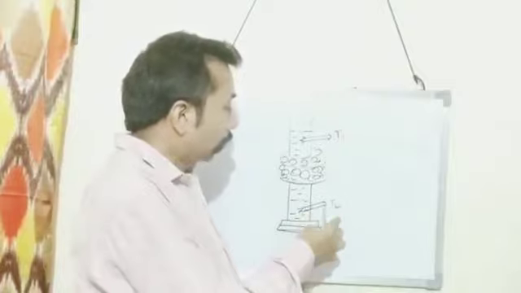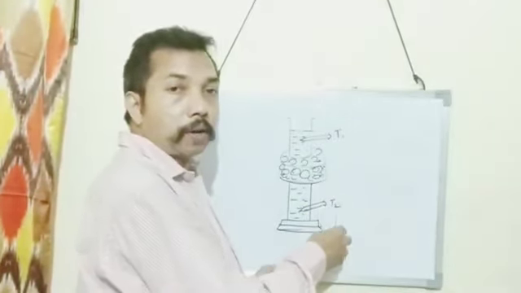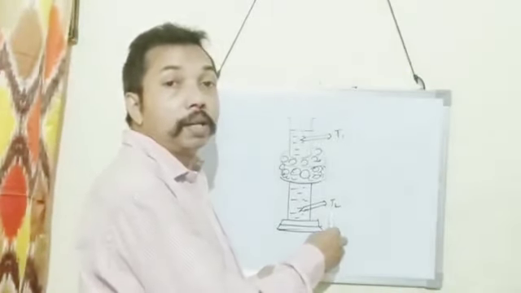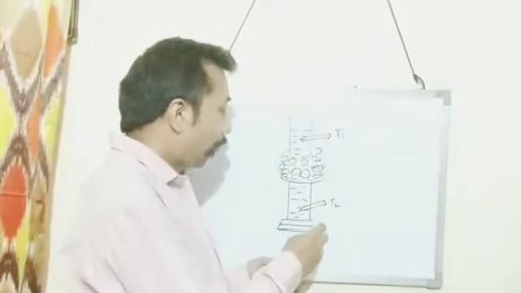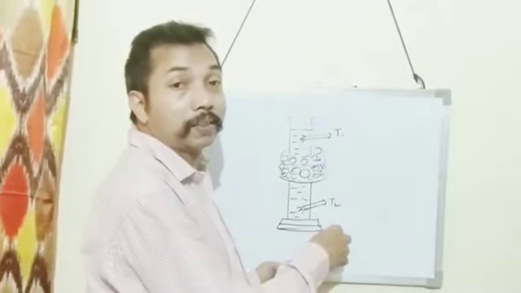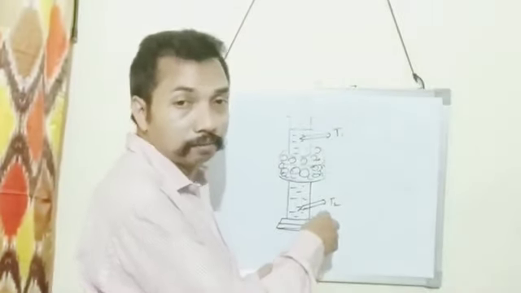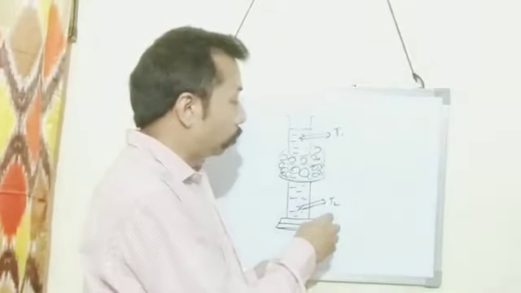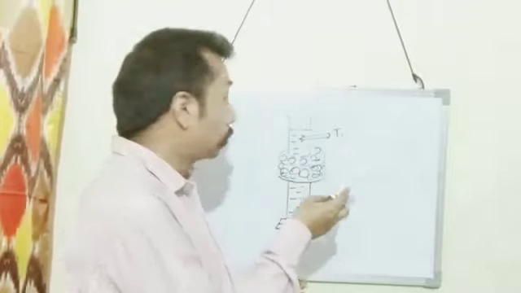As a result, the reading of the bottom thermometer, T2, will start decreasing, and it continues up to 4 degrees Celsius. When the temperature of thermometer T2 becomes 4 degrees Celsius, then the anomalous behavior will start.